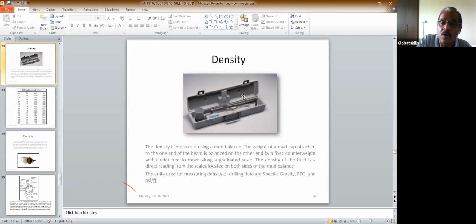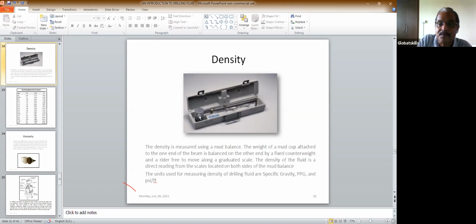You take what is called a mud balance. The diagram you see here is called a mud balance. In this mud balance, there's a cup here and a bar here. In this bar, there's a scale which gives you the density.